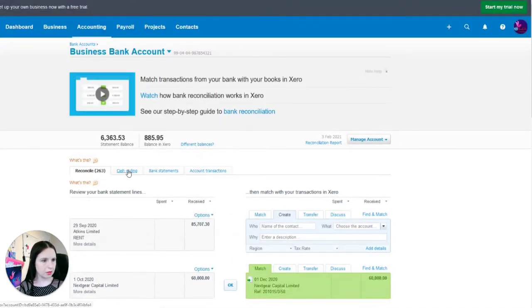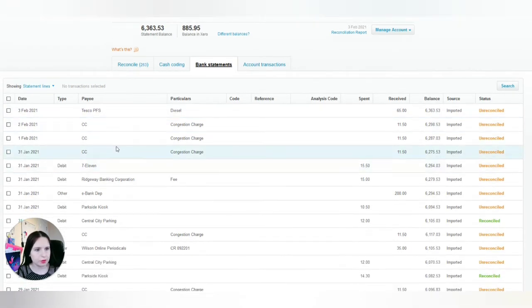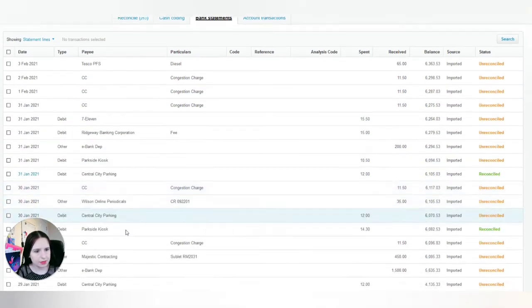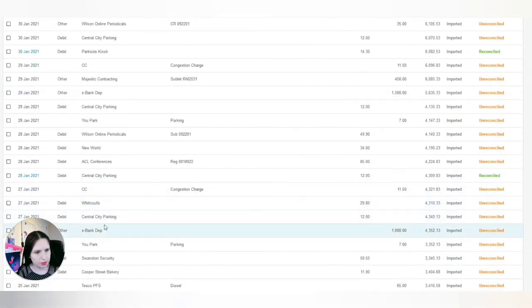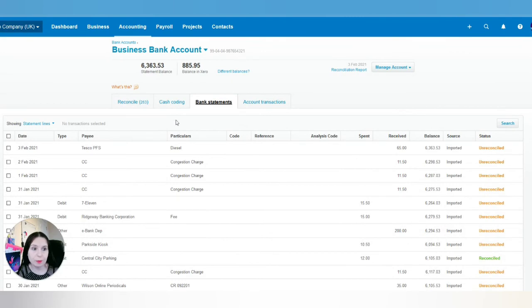And then we are going to go now back to the business bank account screen. You can see here all of the various CSV transactions that I have just uploaded. CC, Central, CC, Tesco PFS. Now, if you were to manually type all of these in as an invoice, it would take you probably about 40 times as long. So this is a very good time-saving feature.